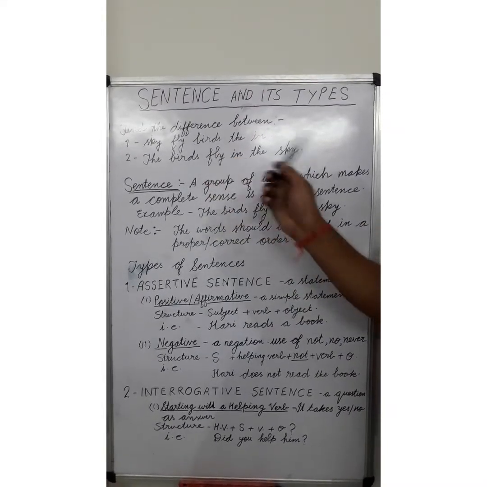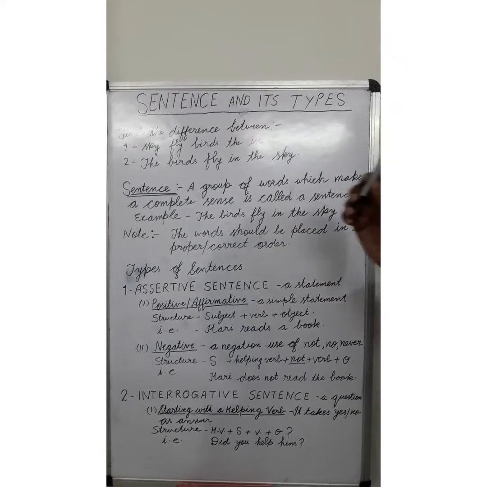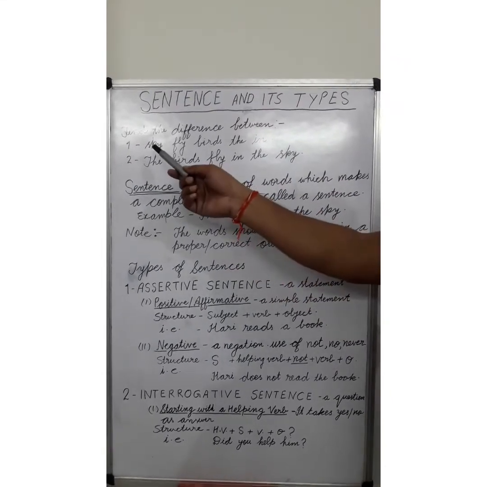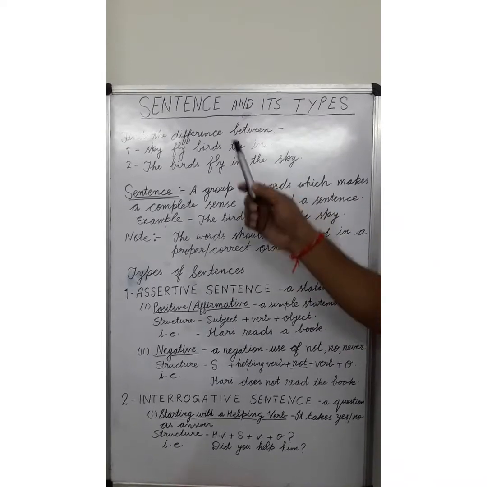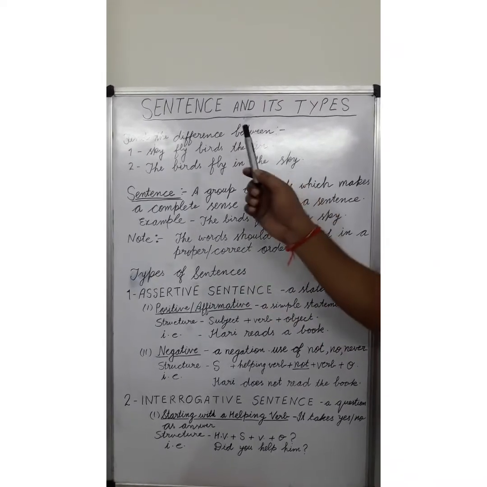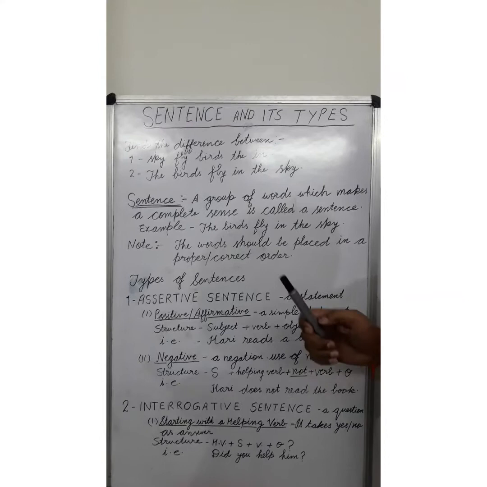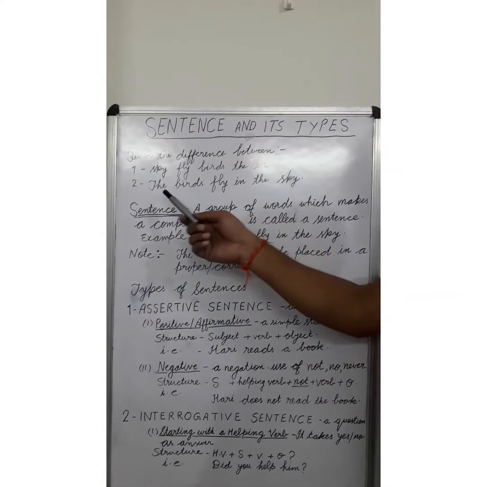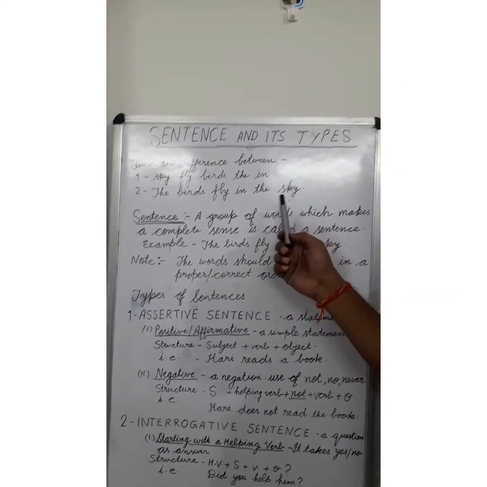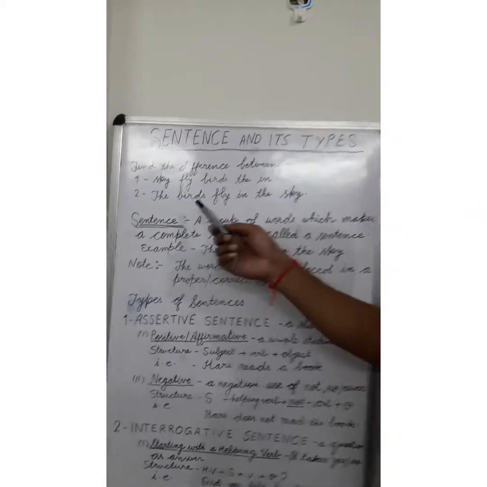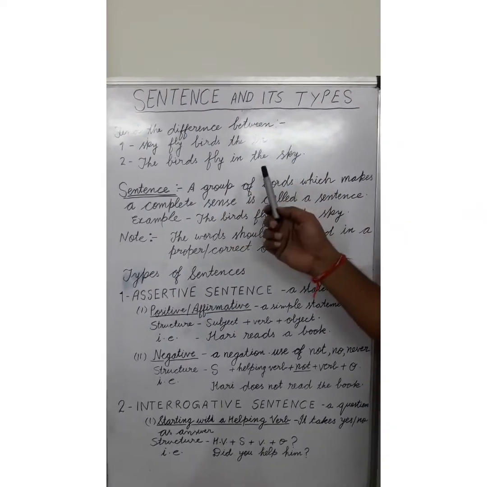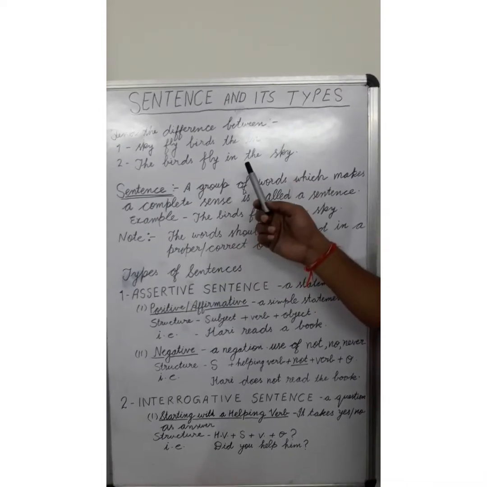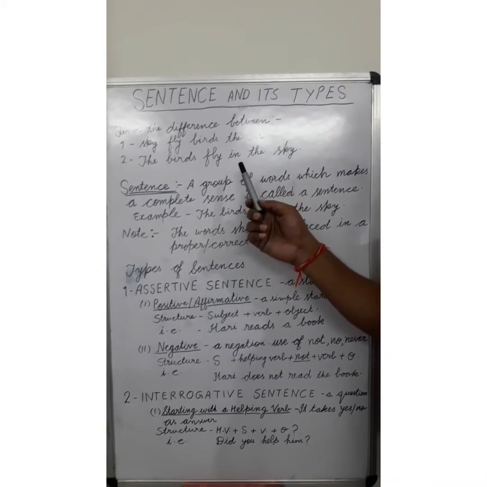Looking at these two rows, we can say that the first group of words has no meaning in itself. But the second group of words is in proper order. They have been placed in a correct order, so they make a complete sense, they make a meaning.